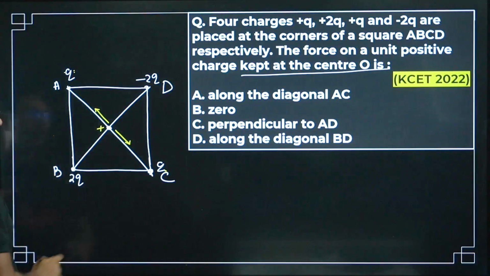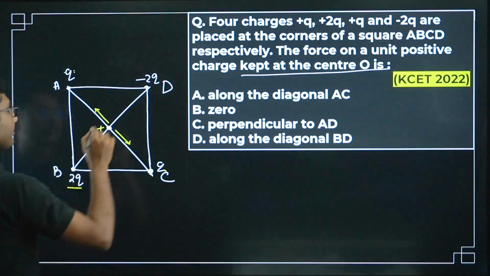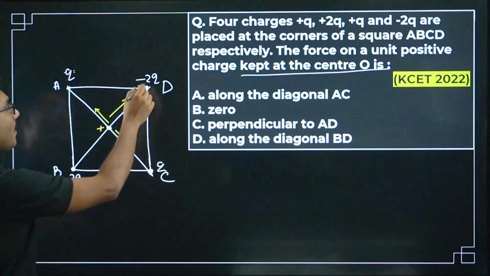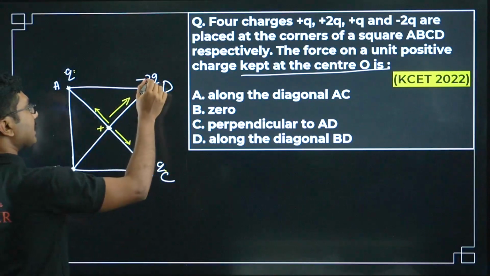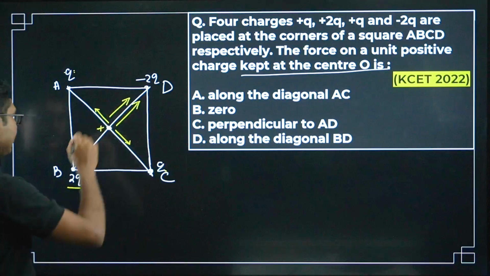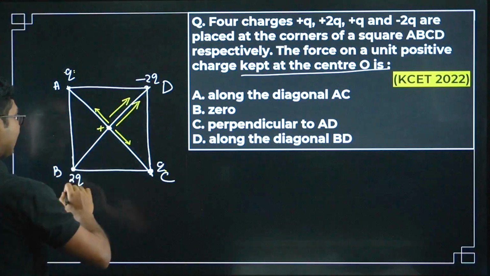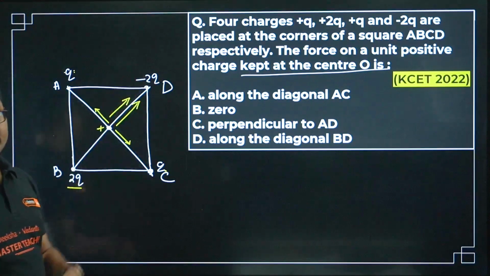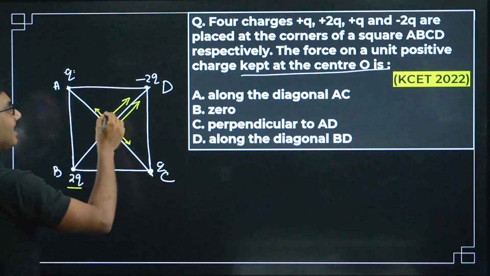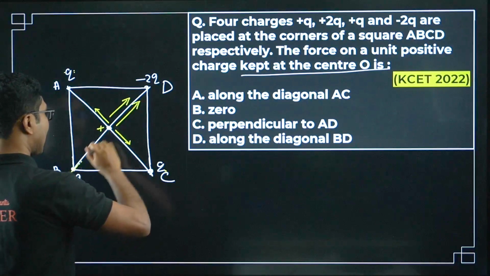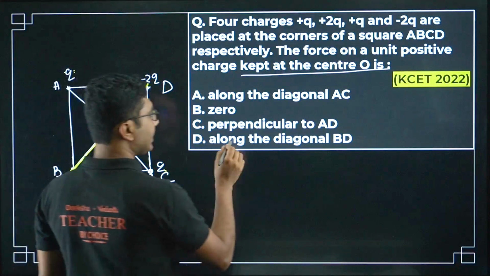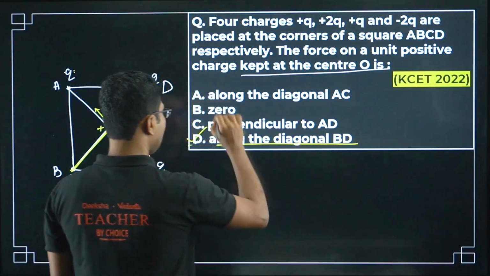What about the force due to this? Again this is plus, so it will be away from it. What about minus 2q? This is plus, this is minus, so this will be attractive. So both forces due to plus 2q and minus 2q are in the same direction. If they are in the same direction, they will add up, and the net force will be along the diagonal BD. Correct answer option D.